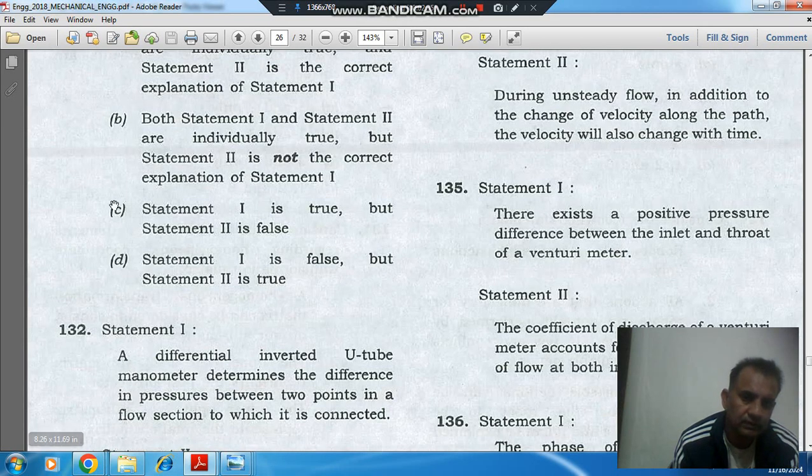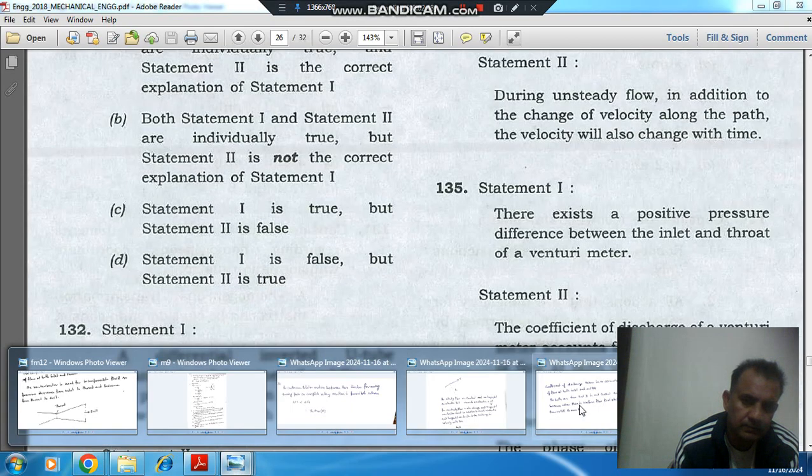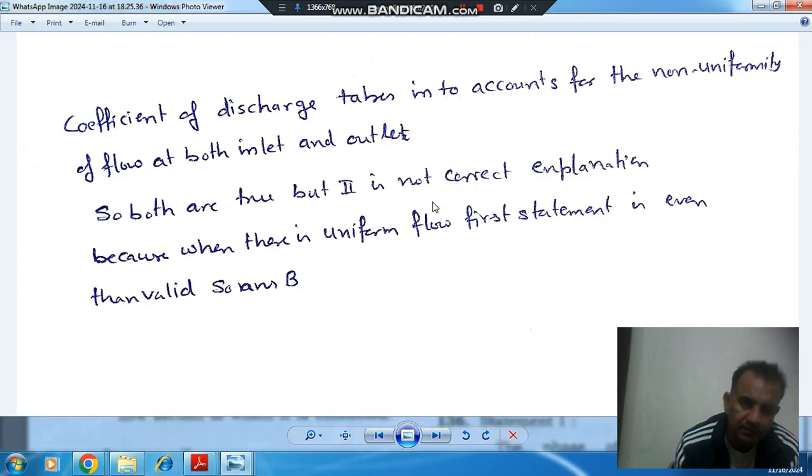So the answer is: both statement 1 and statement 2 are individually true, but statement 2 is not the correct explanation of statement 1. So the answer is option B, because the first statement is valid for uniform as well as non-uniform flow, so it is not dependent on the second statement, but the second statement is also correct. So the answer is option B.